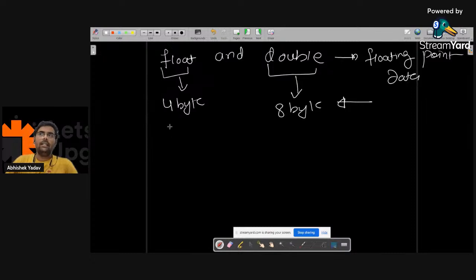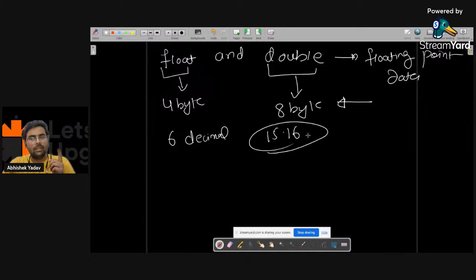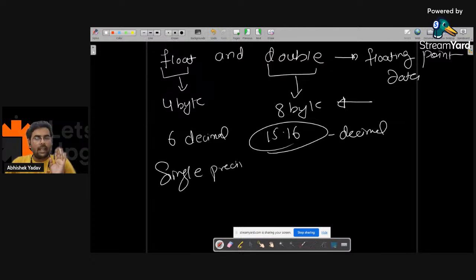The second difference is here you can store up to 6 decimal digits, starting from the first digit, and in double you can store up to 15 to 16 decimal digits. This is single precision and this is double precision. We will see what single precision and double precision mean.